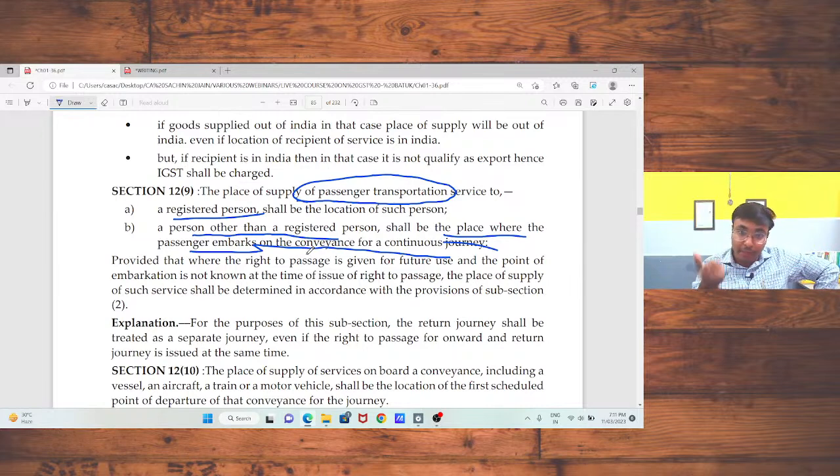But for example, if the MakeMyTrip travel agency is registered under Gujarat and I have started my journey from Jodhpur, in that case IGST should be charged. Is that okay, sir?